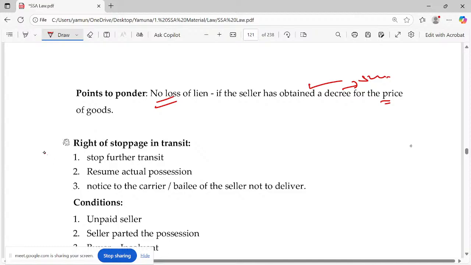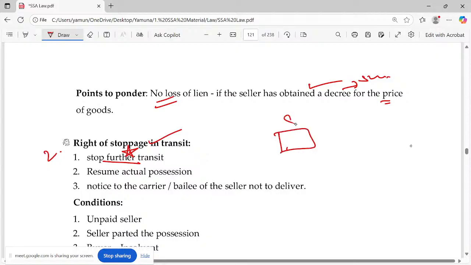Okay. Second one, right of stoppage in transit. Stop further transit. Please highlight. Stop further transit. Note பண்ணுங்க. Stop further transit. Which means what?